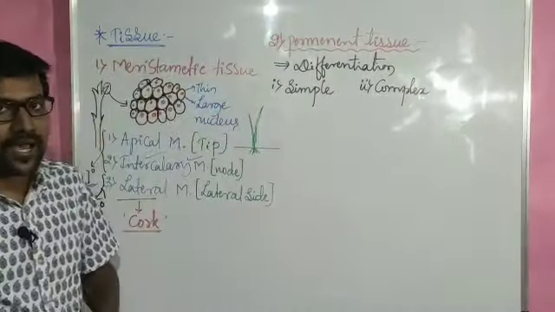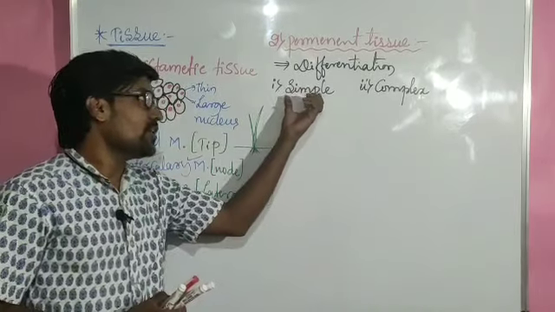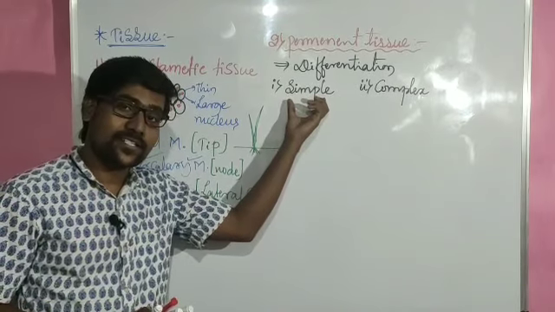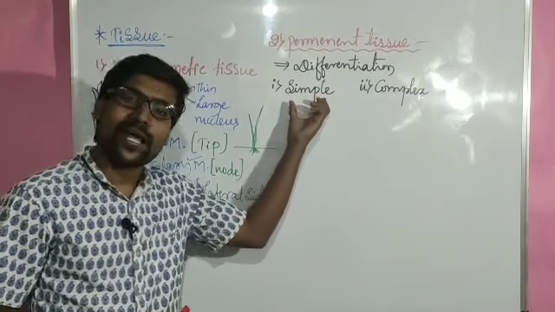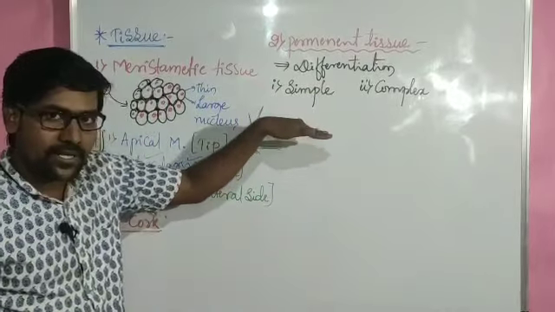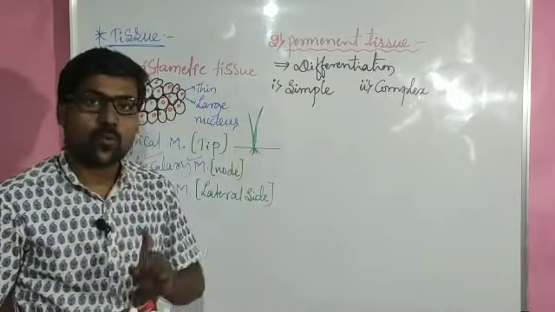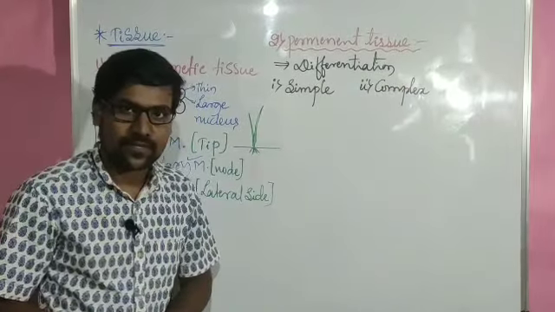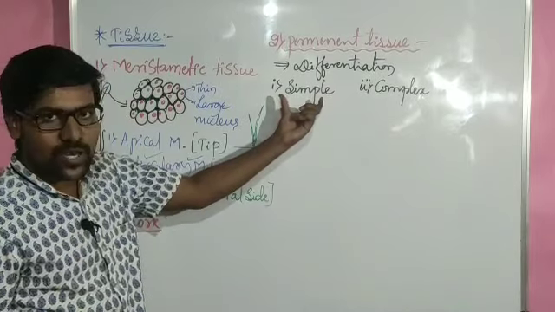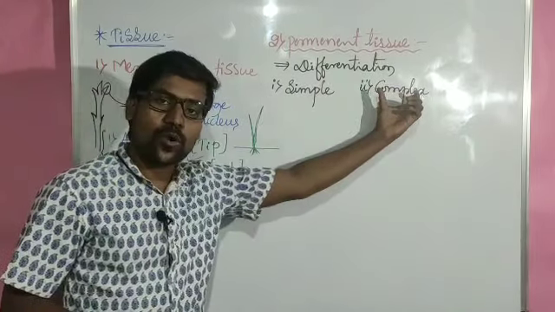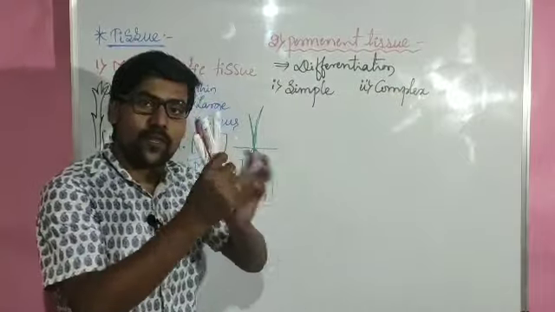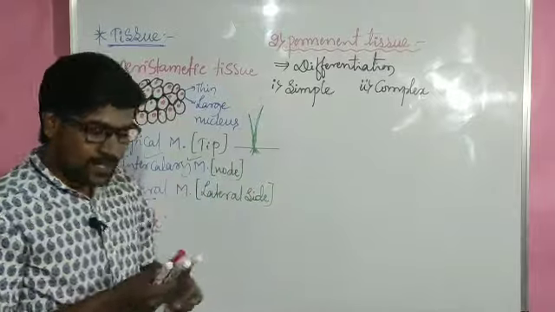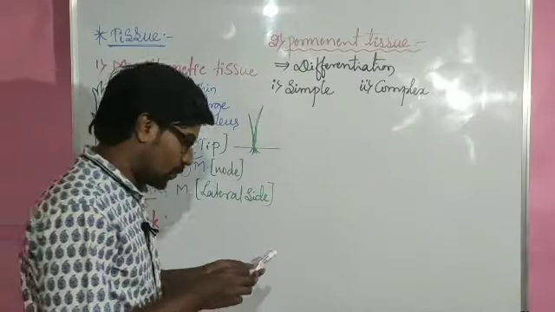Just understand, in biology or anywhere else, if you get the term simple, simple means looking simple, or in another sense, having simple organization. Here simple means a single type of cells, just one type. Complex means many types of cells. So in complex, a group of many different types of cells are grouped together. In the simple one, we have three types, of course.